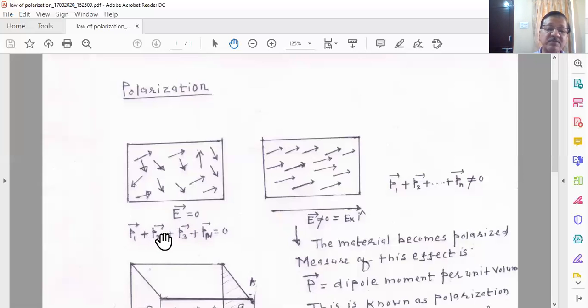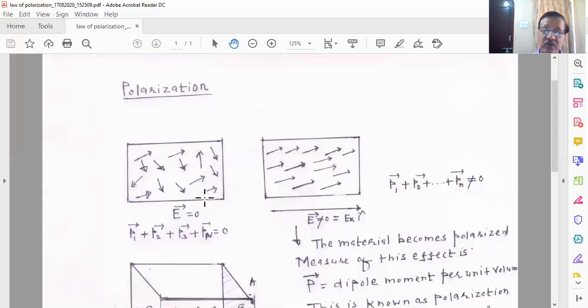So P1 plus P2 plus P3 plus P4 plus P5 plus P6 and so on. You calculate the vector sum, not an algebraic sum, of all individual dipoles per unit volume, and you will get the value 0, because there is no net orientation. All dipoles are randomly oriented.